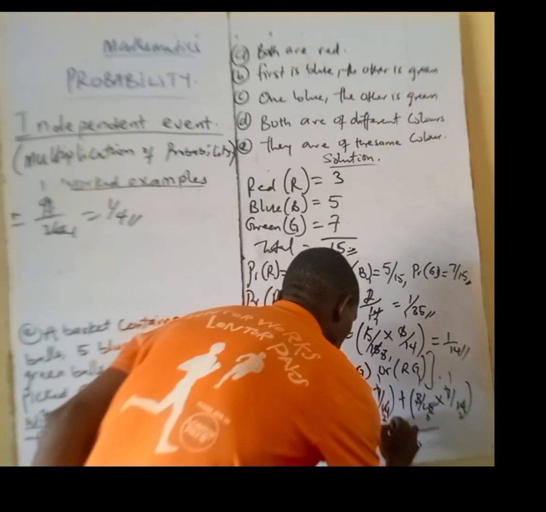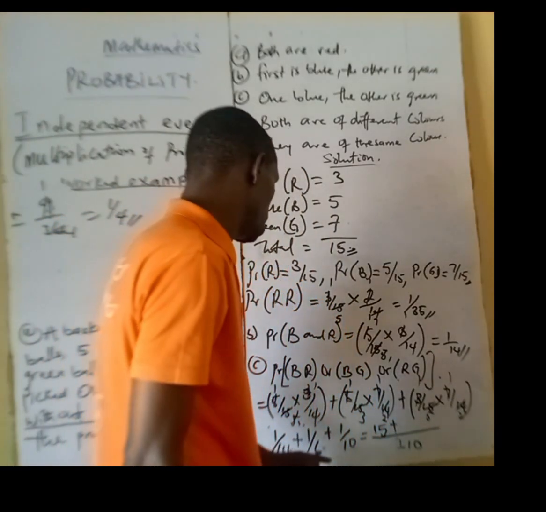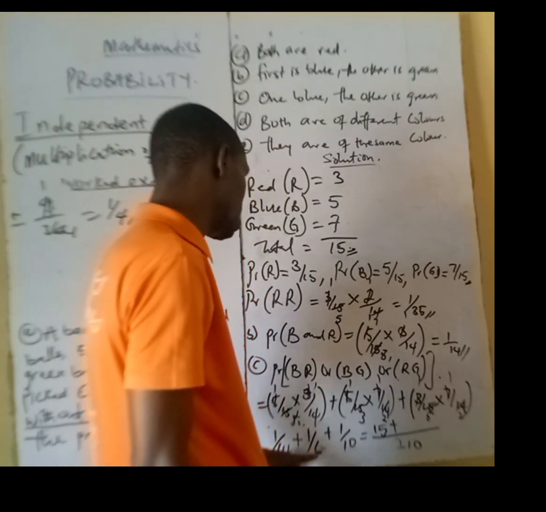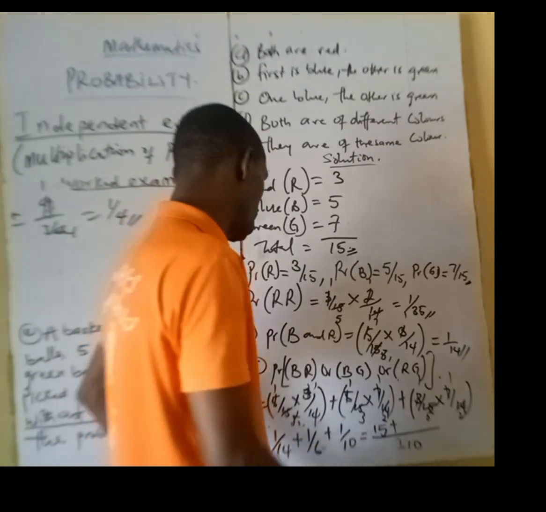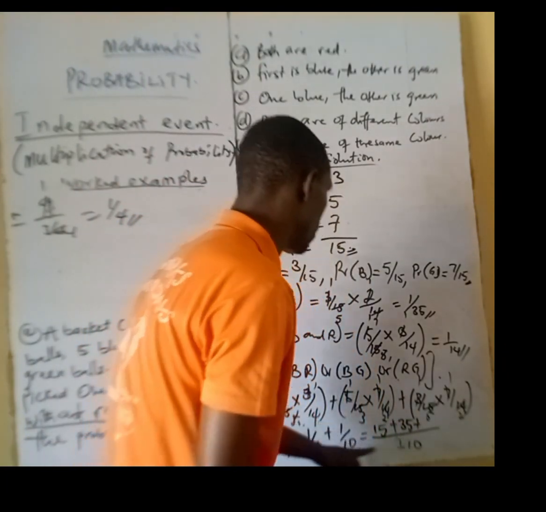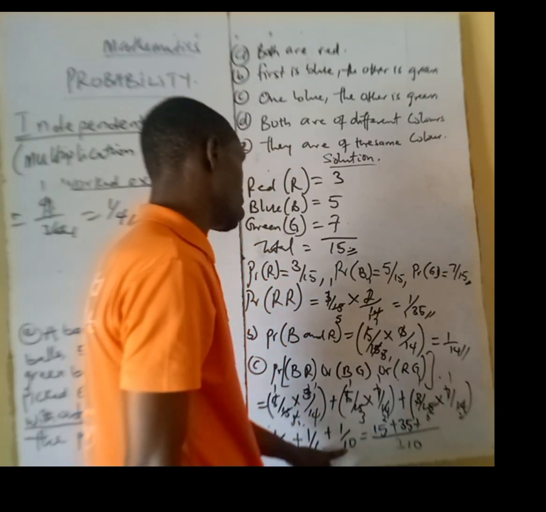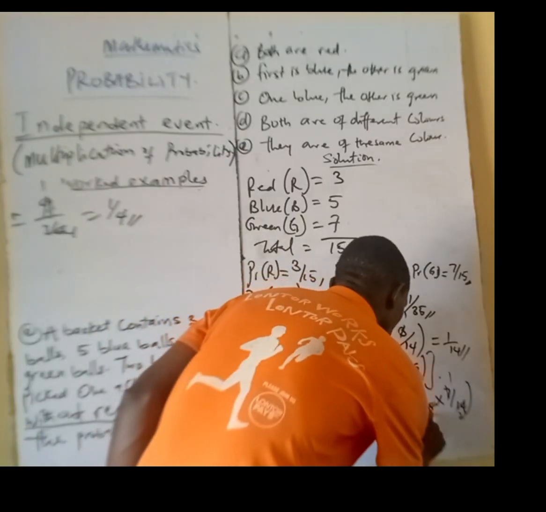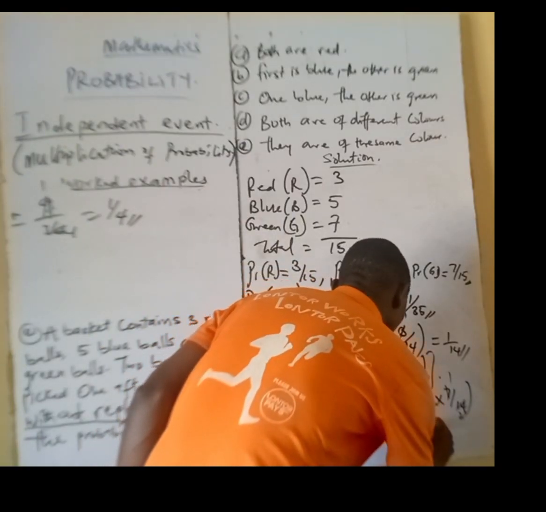Then 210 divided by 6, that will give us 35. And 210 divided by 10, that gives us 21. Don't forget, whatever it is, you multiply with this. And that's going to give us 21.